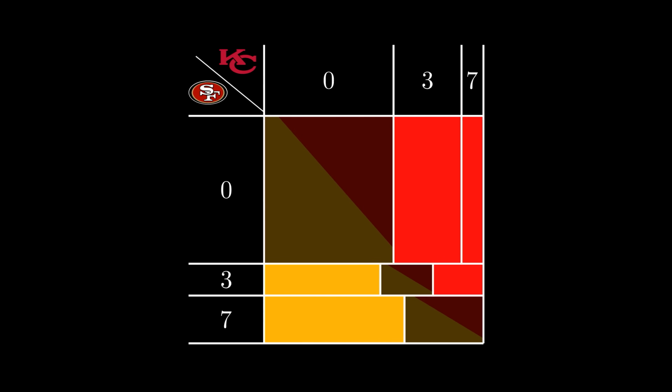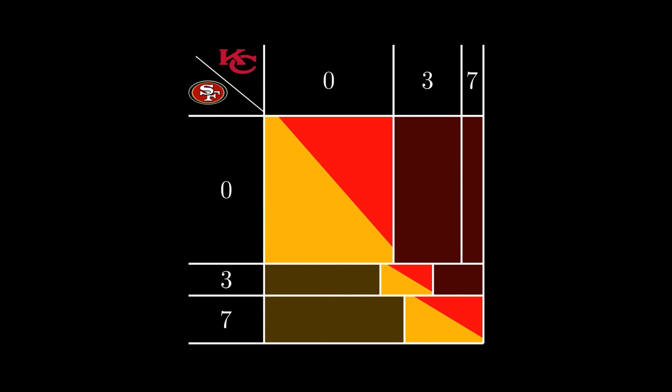Now we've really quantified the pros and cons of each side. When the game is decided in the first 2 possessions, the Chiefs are favored. They got to see what the 49ers did and respond to it. But if at the end of those 2 possessions, the game is tied, then the game goes to sudden death, and since the 49ers start with the ball, they now have the advantage.